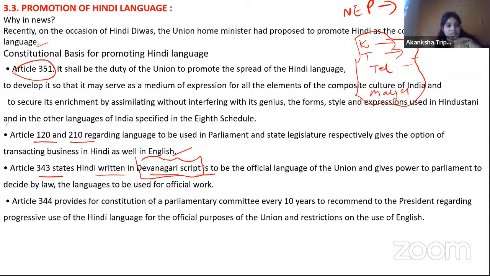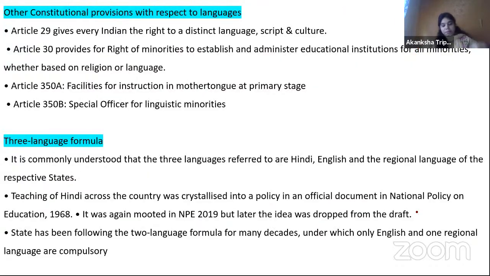So Article 343 states Hindi written in the Devanagari script is to be the official language. It means the script should be Devanagari; it is not that you can pick up anything. Article 344 provides for the constitution of a parliamentary committee every 10 years to recommend to the President regarding the progressive use of the Hindi language for the official purposes of the Union and restriction on the use of English. That's done. Okay, first let's read it all, then we'll see what is important.